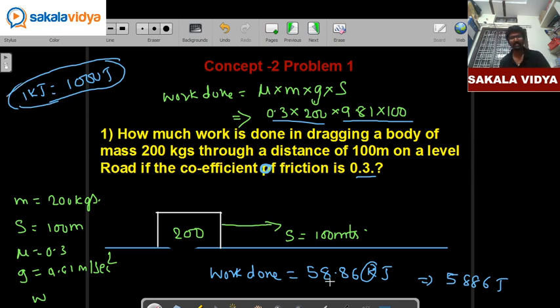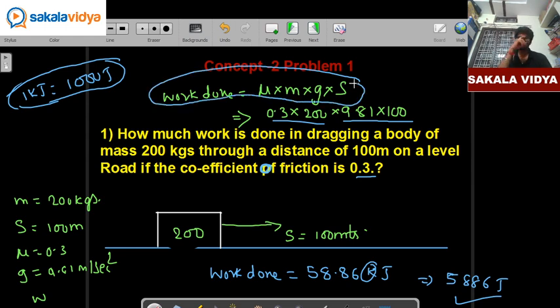So our answer will be 58.86 kilojoules or 5886 joules. Okay. So what is the formula for work done? Mu into m into g into s. Okay.